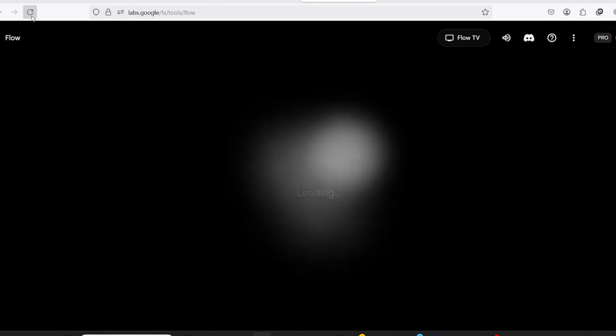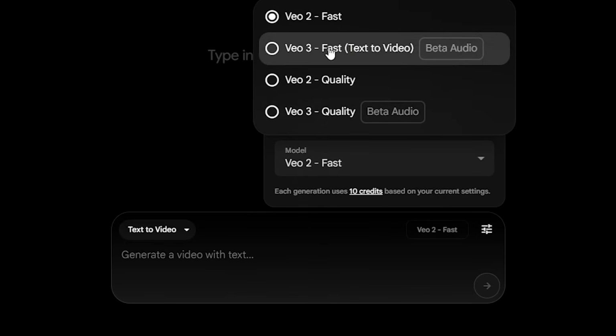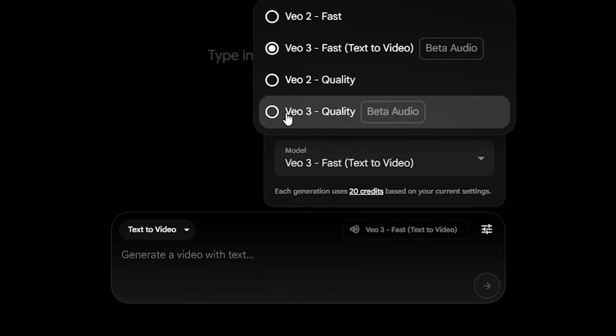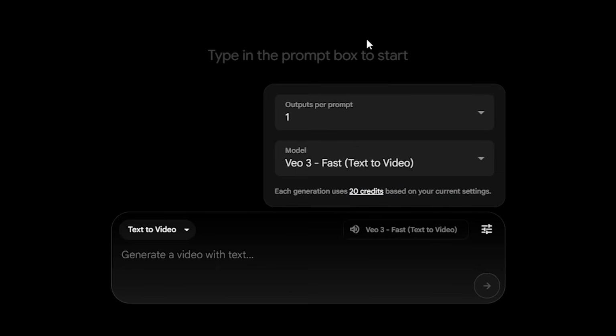All right, let's talk about how to save a ton of credits while using Google VEO 3. Google recently launched the new public version of VEO 3, and while the quality is insane, the credit system can sneak up on you real fast. Here's the deal. Previously, it cost 100 credits to generate one 8-second video with audio. That meant if you were on the Pro plan with 1,000 credits, you could only make 10 videos total.